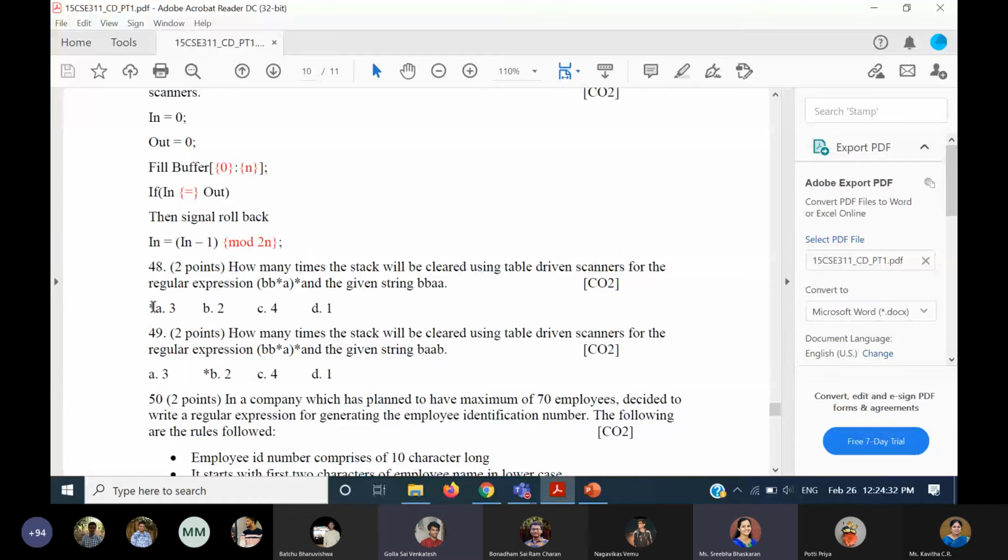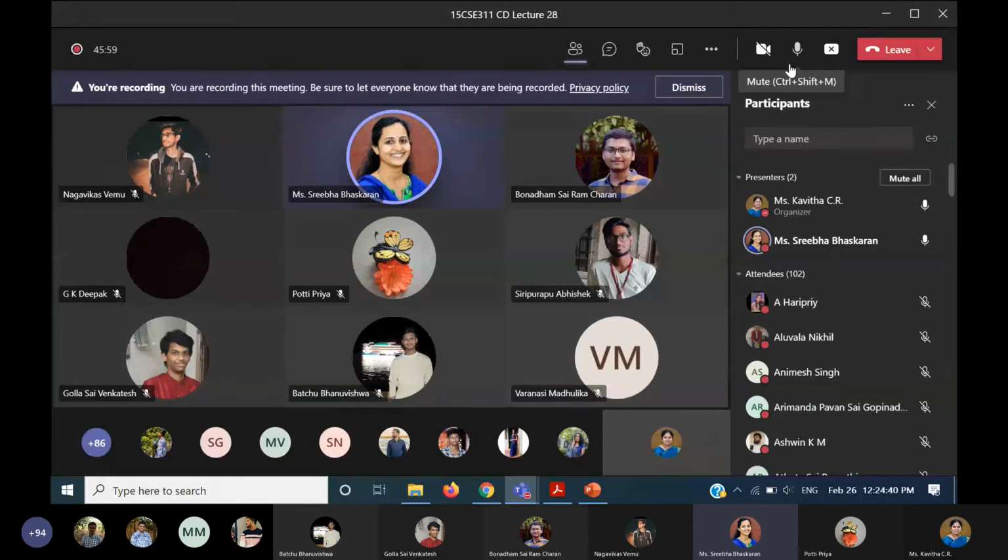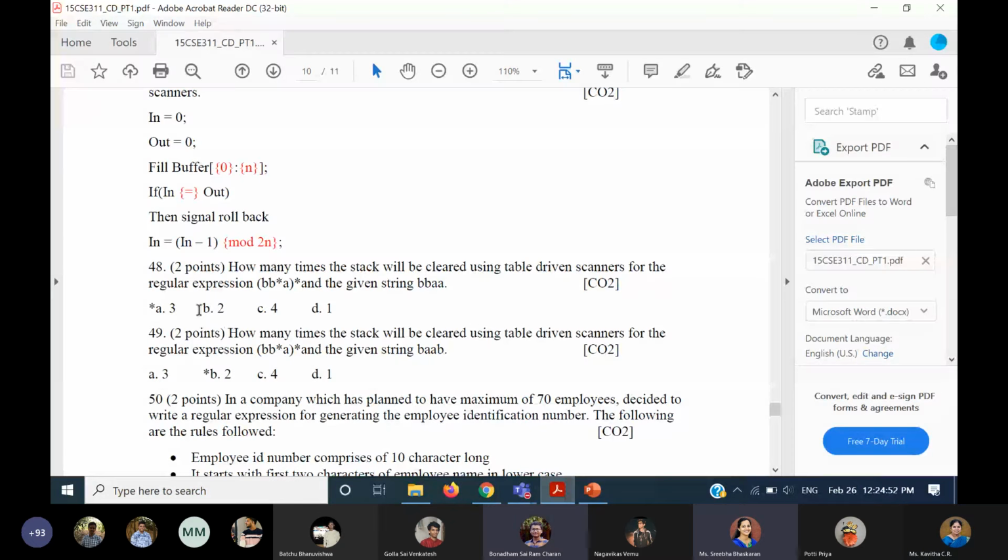Okay, ma'am. In the answer key in AUMS, when it was corrected, it was mentioned as 2 only. It is not 3. Yeah, it is not updated. It is 2 only. Answer is 2. We have evaluated for 2 itself, not for 3. So for the second one also, you will be calling it 2 times only for the stack.